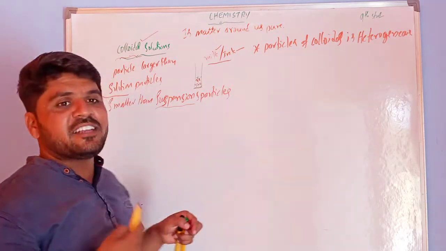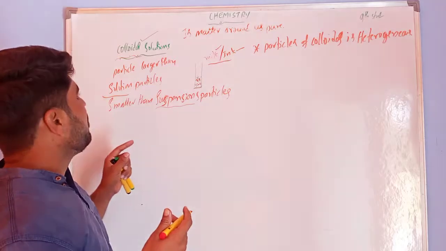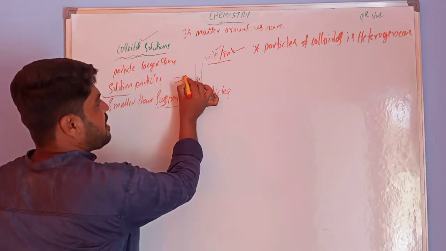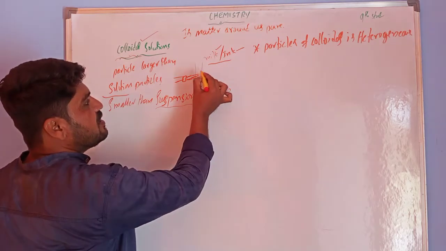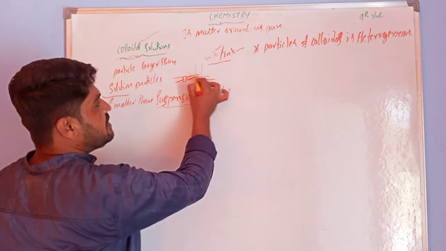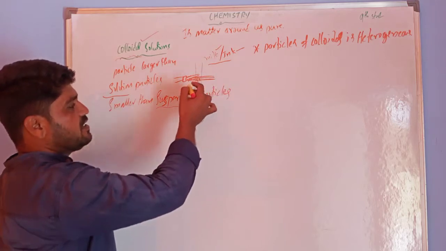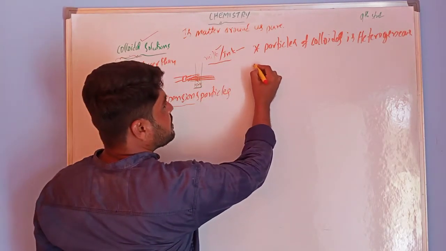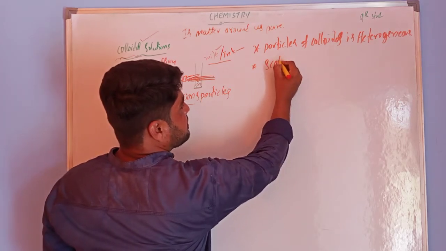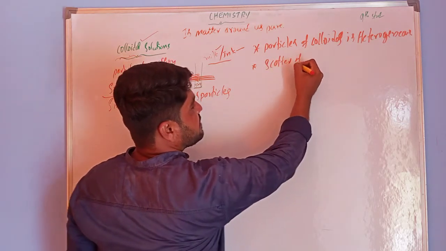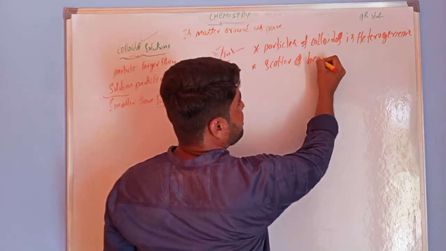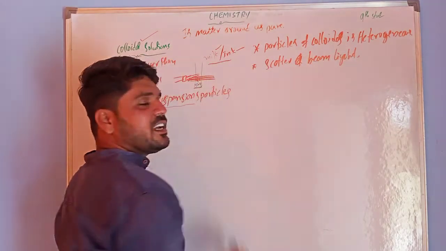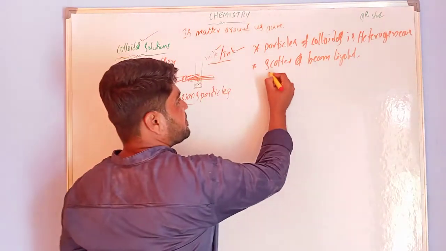Okay, now the next thing is, if you shine a torch on this test tube, these colloidal particles easily scatter the beam of light. This we call the Tyndall effect.